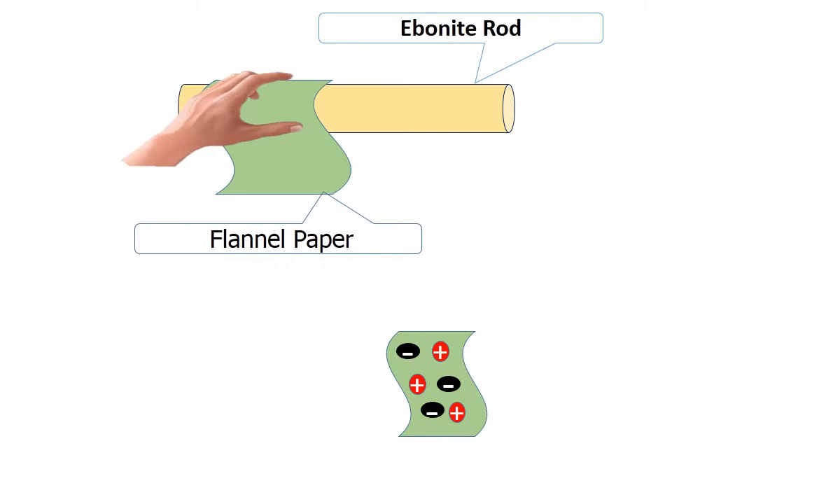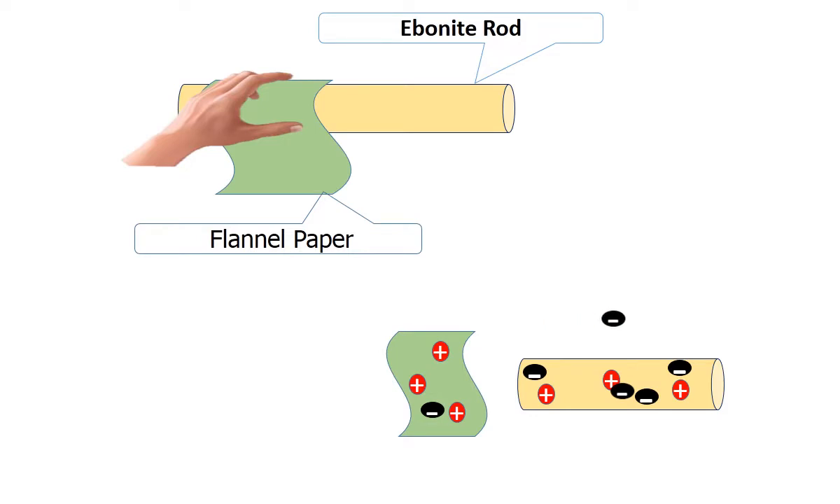Another example, you can see here the ebonite rod which is rubbed with the flannel paper, and that is why the ebonite rod will be negatively charged. You can see in the figure here, the electrons move from flannel paper to the ebonite rod. That is why the ebonite rod is negatively charged and the flannel paper will be positively charged.